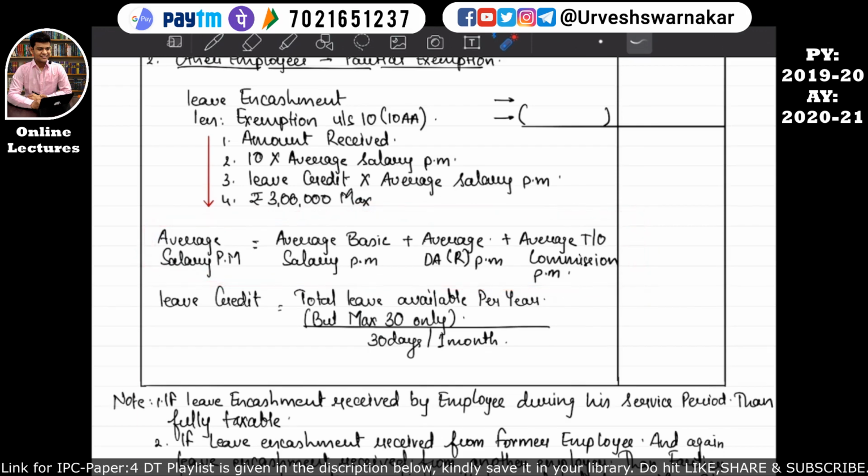But the difficult point is over here. Here students make mistakes. So what does leave credit mean? Leave credit means total leaves available per year, but maximum 30 only, that is per year divided by 30 days per 1 month. So how to calculate leave credit we need to understand.